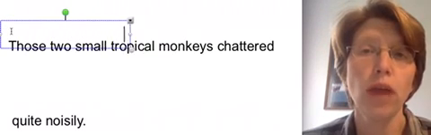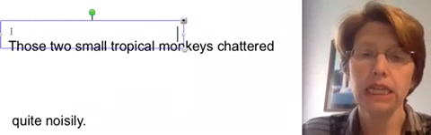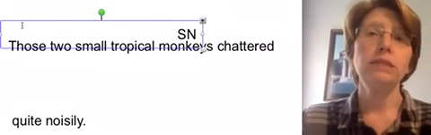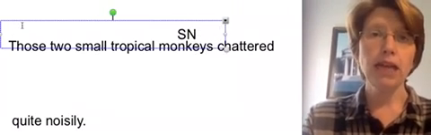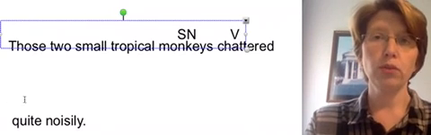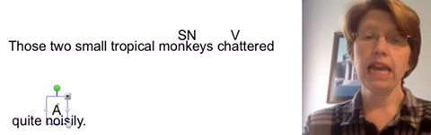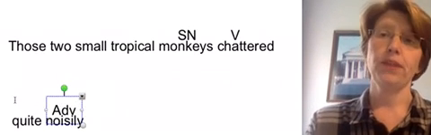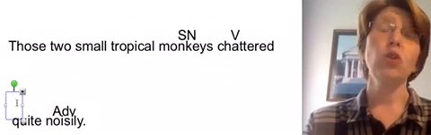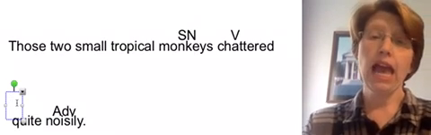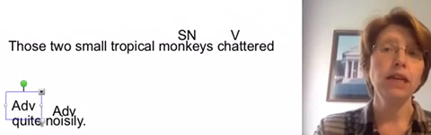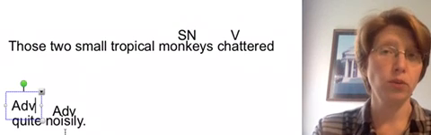Who chattered quite noisily? Monkeys, subject, noun. What is being said about monkeys? Monkeys chattered, verb. Chattered how? Noisily, adverb. How noisily? Quite noisily, adverb. Why? Because it describes the other adverb.